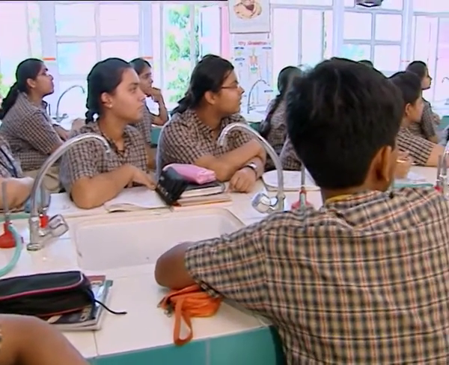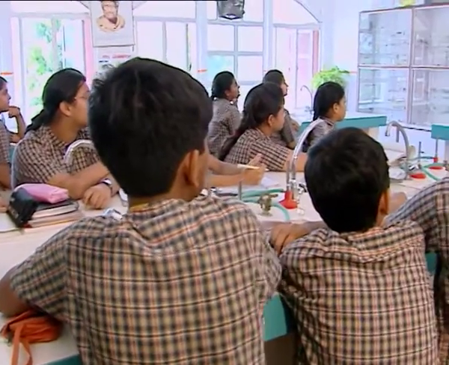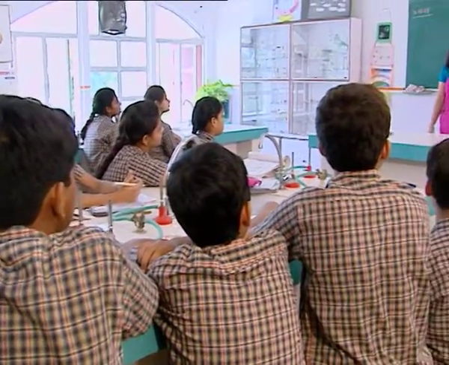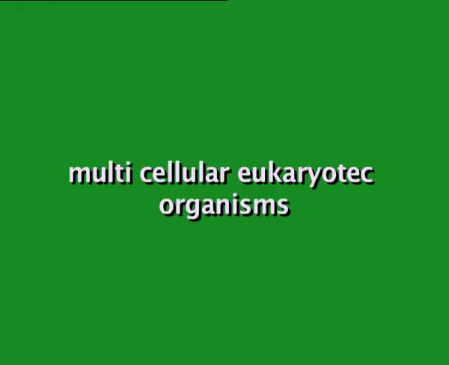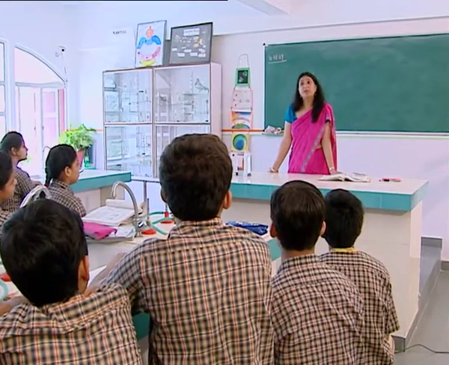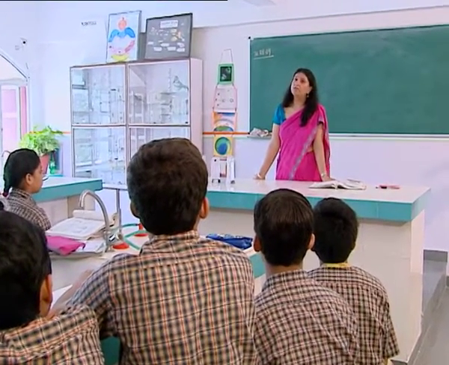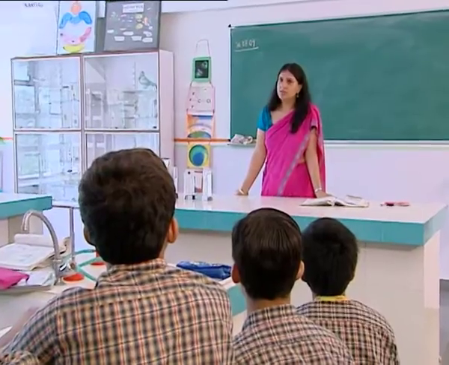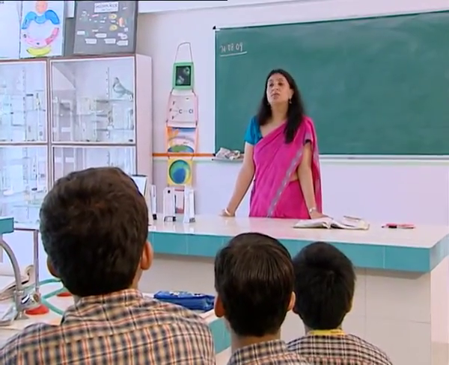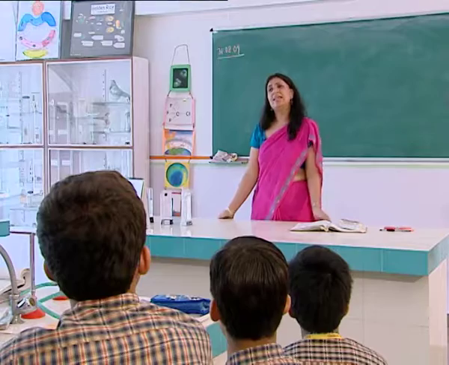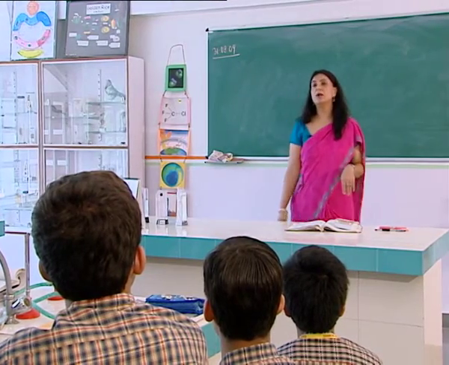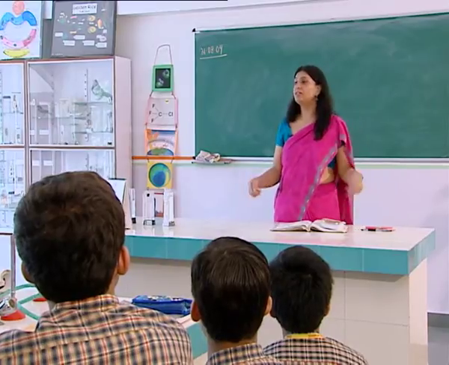Children, we are going to continue today with the kingdom Animalia. We all know, we've already discussed in the last class, that kingdom Animalia includes all multicellular eukaryotic organisms. Now there is a variety in kingdom Animalia. We've already done two phylums, Porifera and Coelenterata. Any characteristic features that you can tell me about kingdom Animalia, the diversity that they show?